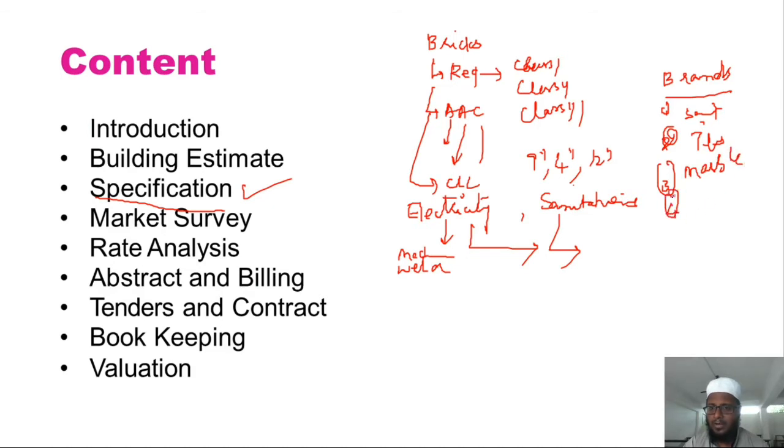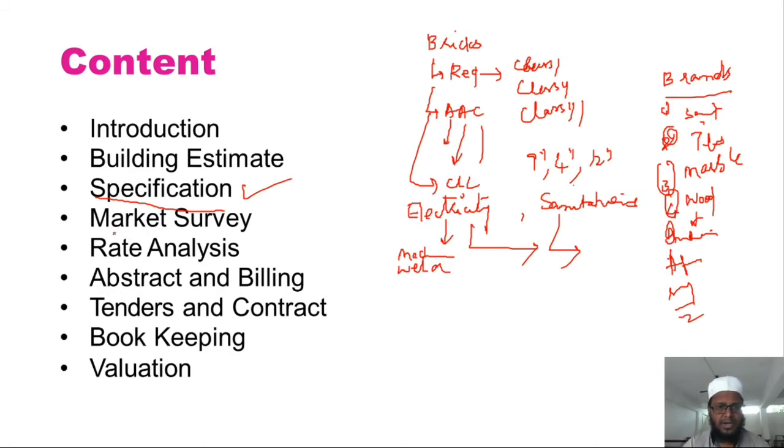Then in case of wood, we have different types: African teak, Indian teak, sal wood, isn't it? So which type of wood will we be using for doors, frames, and windows? Aluminum windows or different windows we have in the market. Which type of material you will be using has to be made clear in the specification part. So this is about your specifications. All these things we will be studying in a detailed fashion.